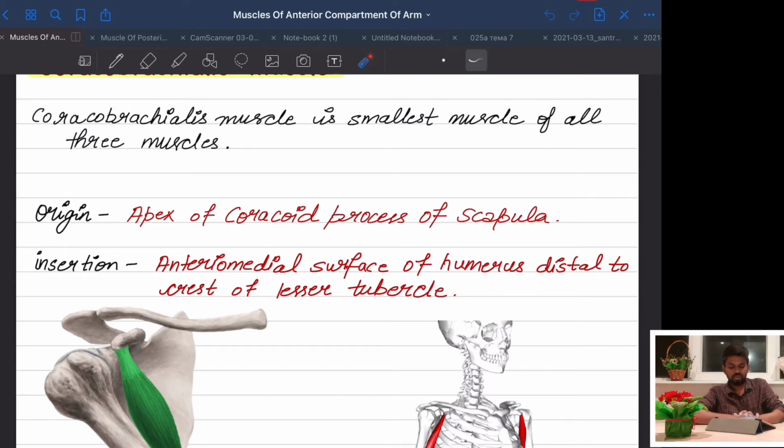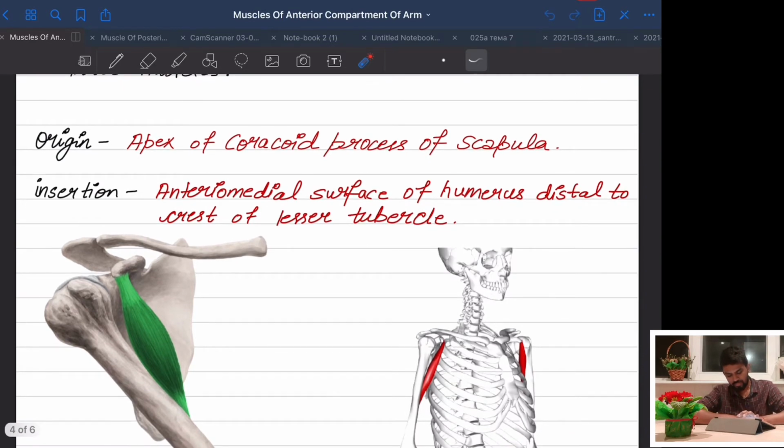So it originates from the apex of the coracoid process of scapula, from here, apex, and inserts at the anterior medial surface of humerus. Anterior medial means, if it is humerus, this is medial side and this is lateral side. So anterior means in front and medial side here. So it originates from here and inserts at the anterior medial somewhere here. Okay.